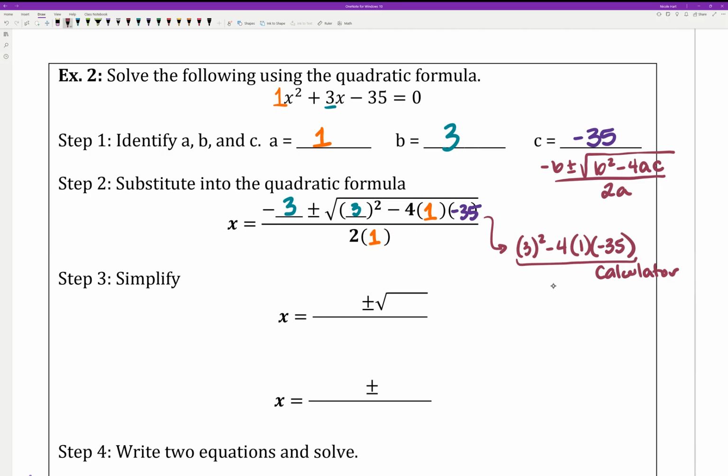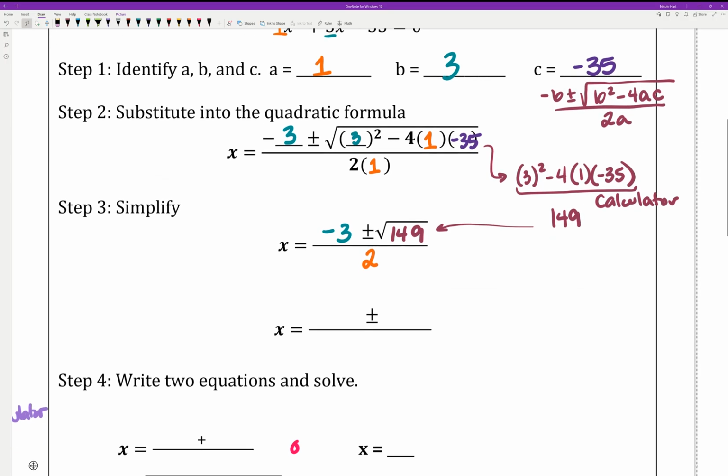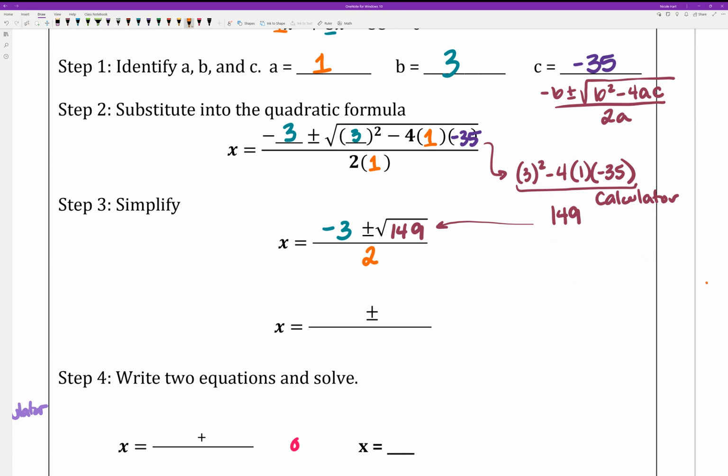When we do that, we get 149. So inside of my parentheses, we get 149. Everything else, we still have negative 3 at the beginning, and then 2 times 1 is just 2 on the bottom. Now we're going to check to see if 149 is a perfect square, by taking the square root